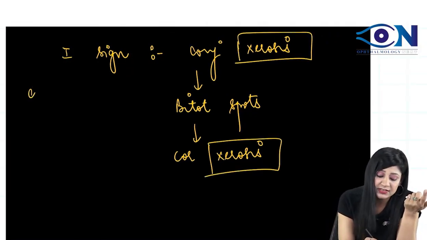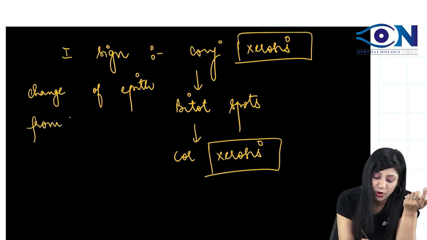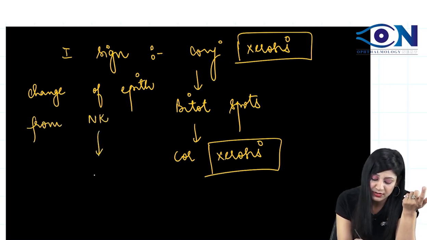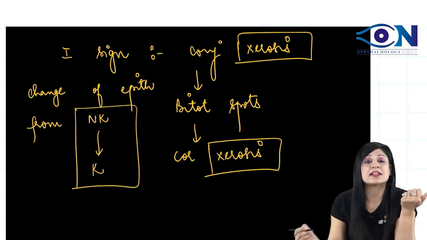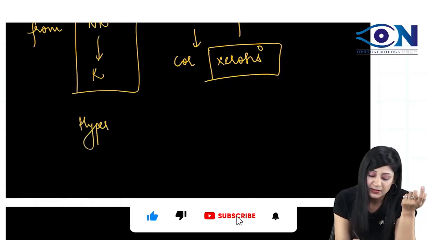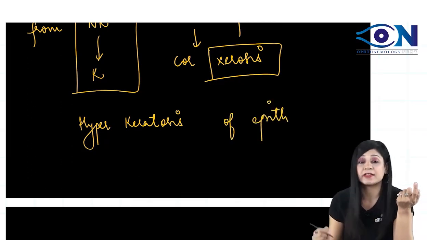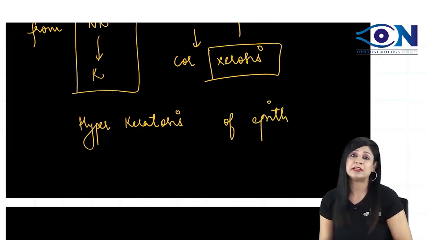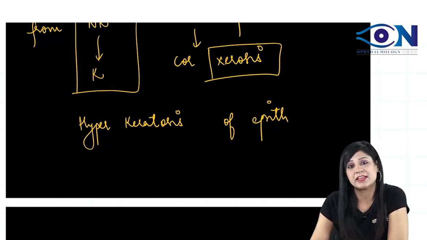Why? Because there is a change of epithelium, which is taking place from non-keratinized to keratinized stratified squamous epithelium. So basically it is the keratinization of epithelium, which is also called the hyperkeratosis of the epithelium. We can also call it metaplasia. Change of epithelium is what is responsible for the xerosis taking place in vitamin A deficiency.